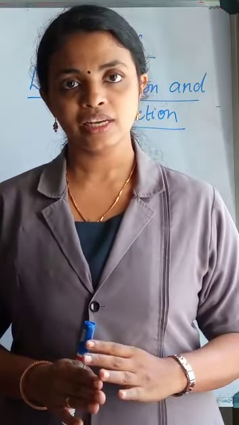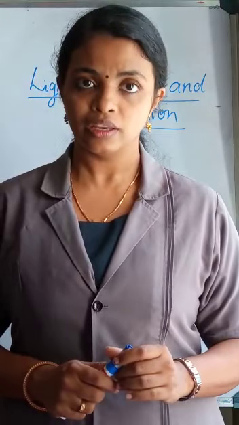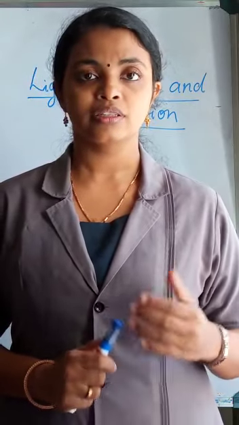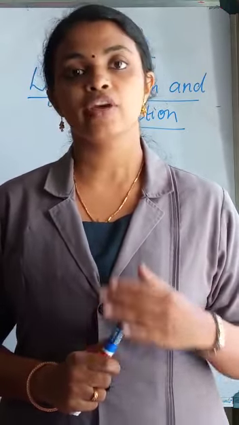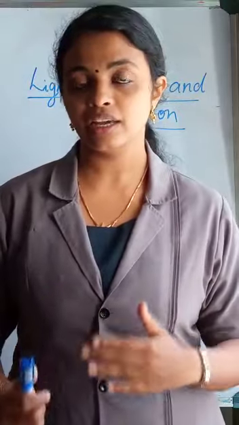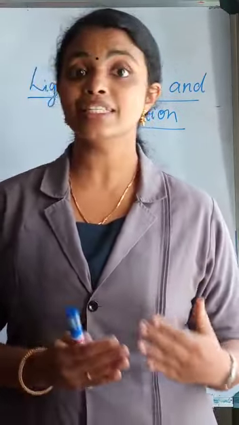So, light is a very important thing in our life. There are so many phenomena relating to light, such as reflection, refraction, dispersion.